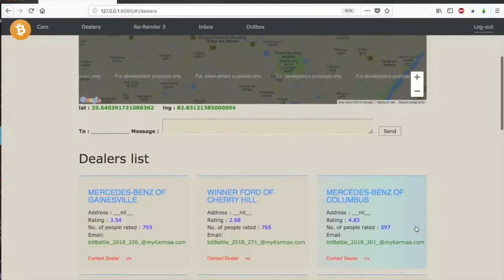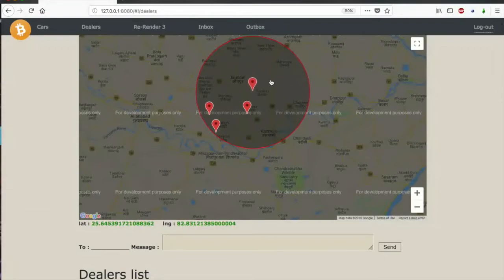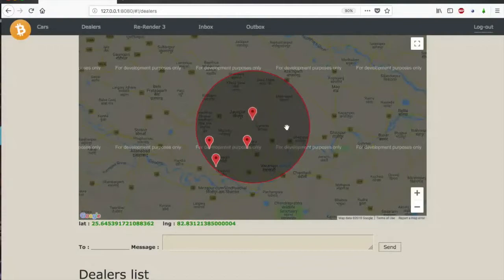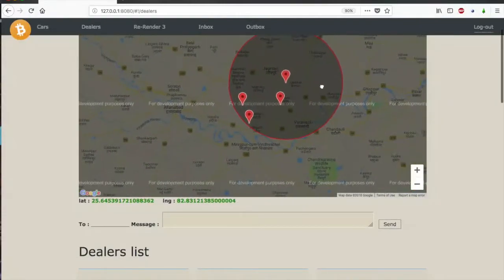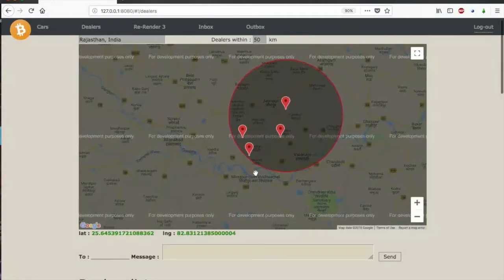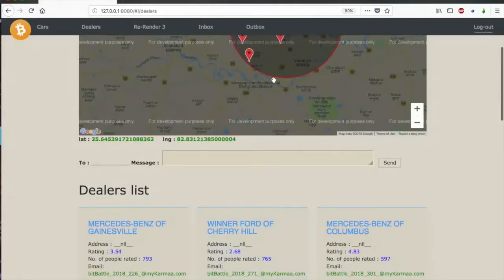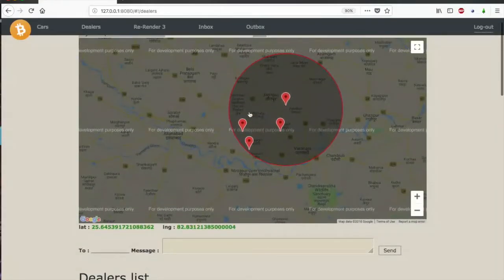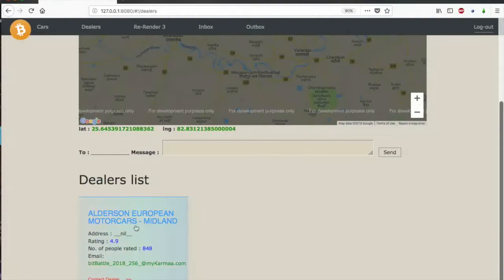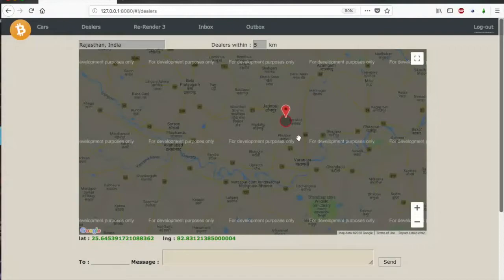But Google Maps has a problem, I cannot use Google Maps that much. I have a restriction on that, and that's why these are all showing up in the list view, but we cannot see them in the map. So if I decrease, you would see a difference for sure. So if I go to 5, there is only one dealer in the range of 5 kilometers.